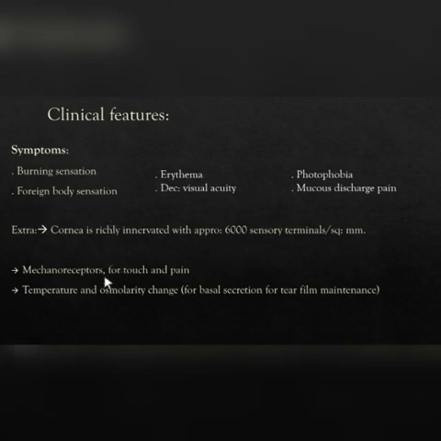So here's the explanation of each symptom. We have burning and foreign body sensation, redness, photophobia, that's sensitivity to light, decreased visual acuity, mucus discharge, and pain. Now, since the cornea is richly innervated, with a large number of receptor terminals, these are basically mechanoreceptors detecting touch and pain. But 10 to 15% of these receptors are for detection of temperature and osmolarity changes, which can cause